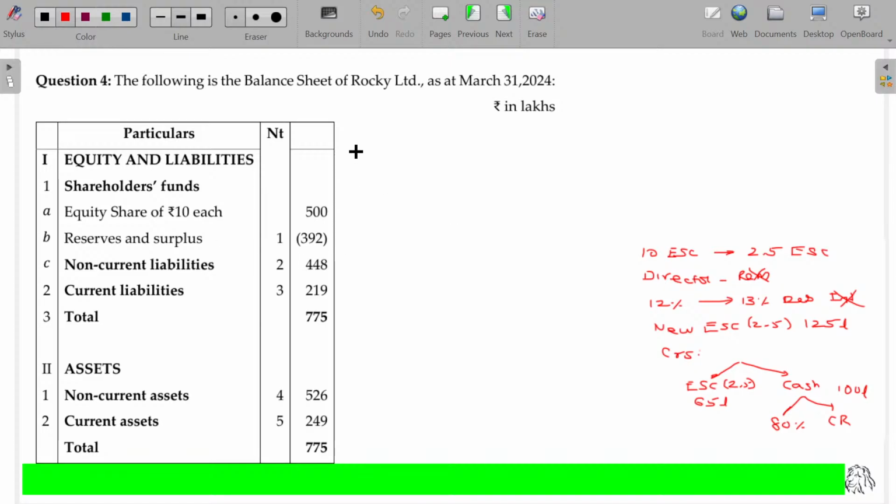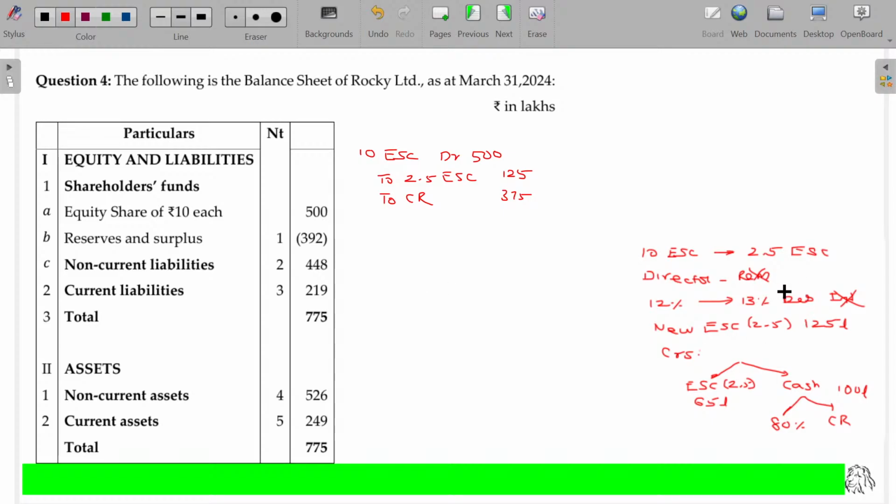Equity share capital is converted. We already have 10 rupees equity share converted into 2 rupees 50 equity share capital. Equity share capital account debit to 2 rupees 50 equity share capital. Originally it's 500. Now we offer them only 1/4 worth 125 lakhs. Balance 375 is nothing but capital reduction. Clear.